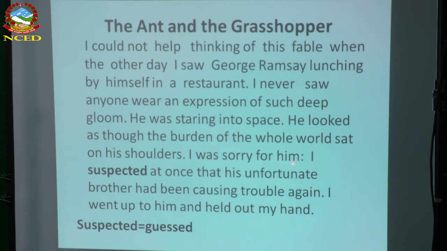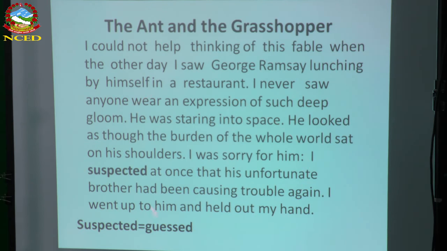"I was sorry for him." The narrator says that he was sorry for him. "I suspected at once," the meaning is guessed, "that his unfortunate brother," look at the adjective here, unfortunate brother. We are talking about Judge Ramsay here. His brother is Tom Ramsay. "I suspected at once that his unfortunate brother had been causing trouble again. I went up to him and held out my hand."